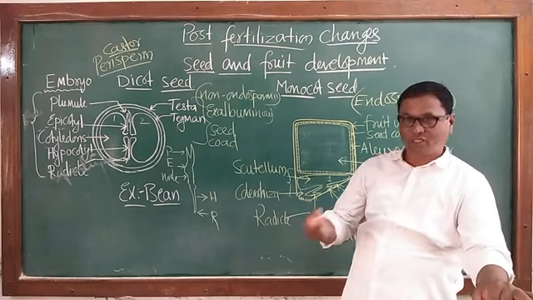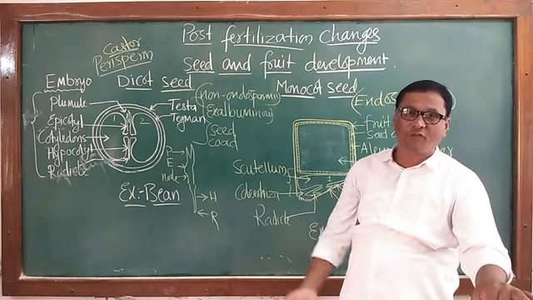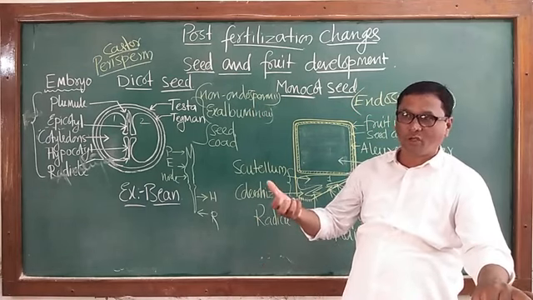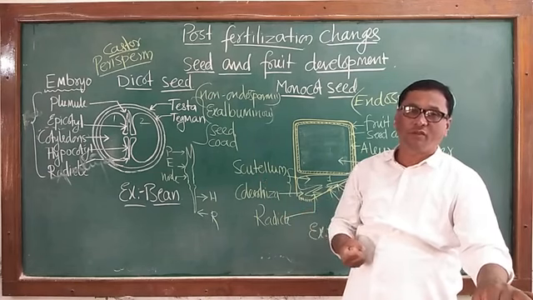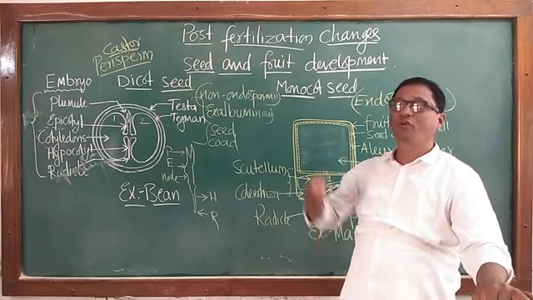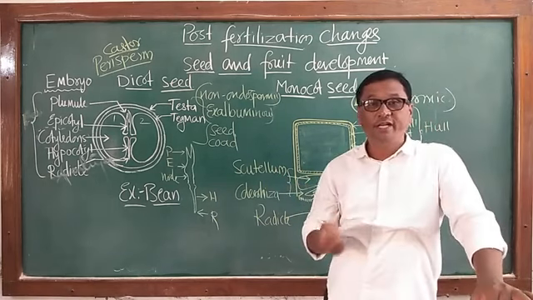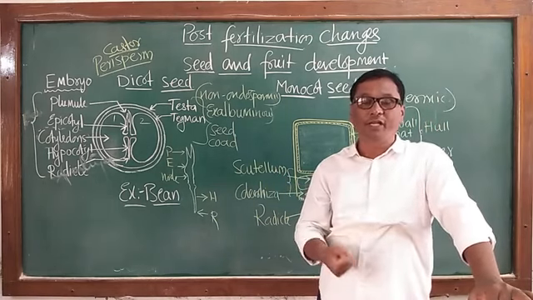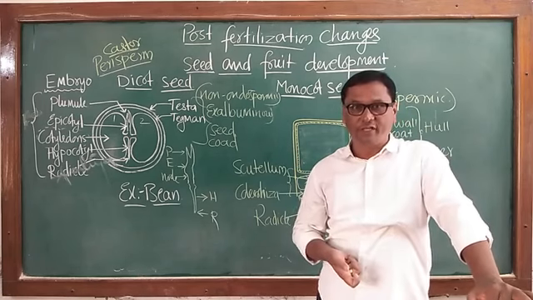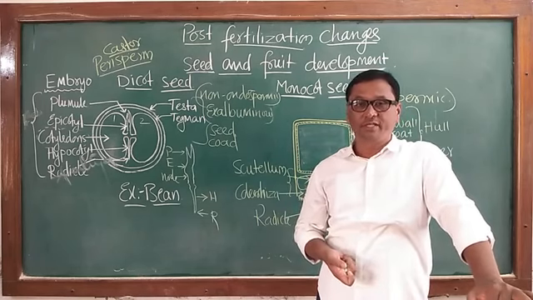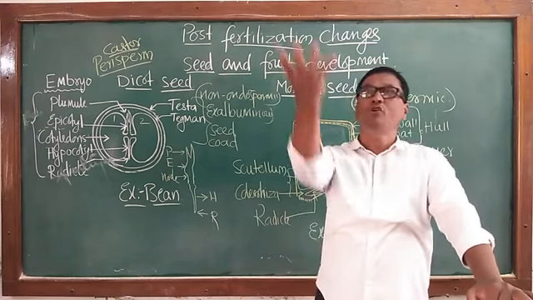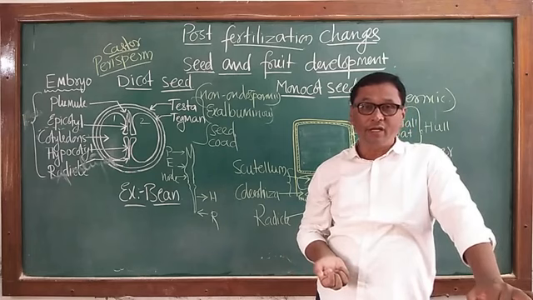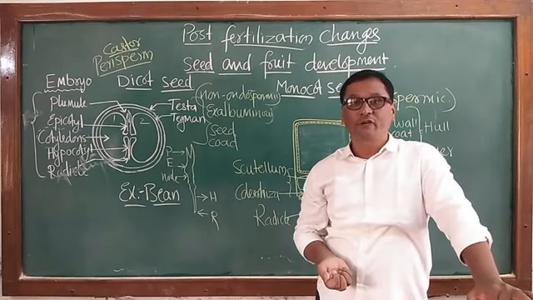Few seeds germinate after undergoing dormancy after 1 month, few take 2 months, few take 1 year. Few seeds have retained the viability for thousands of years. Seeds may undergo dormancy and later resume germination into a new plant after thousands of years.